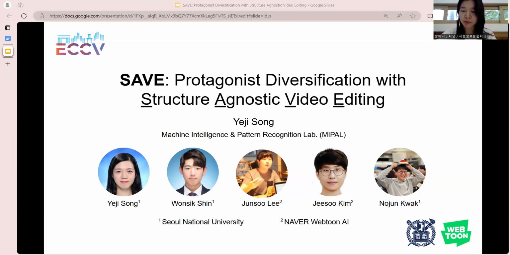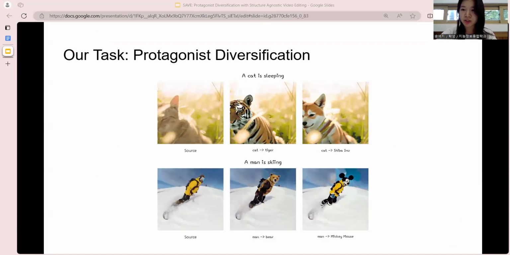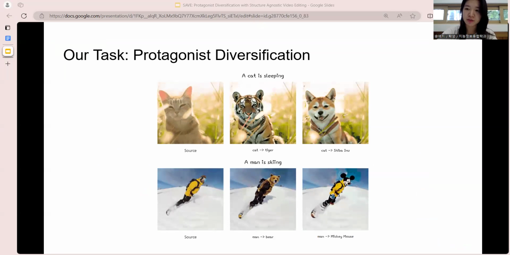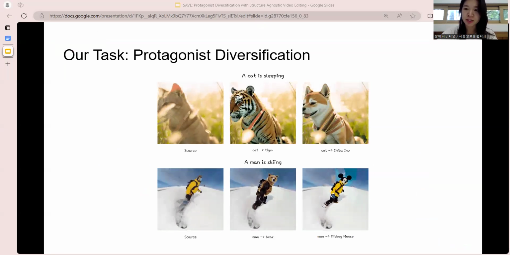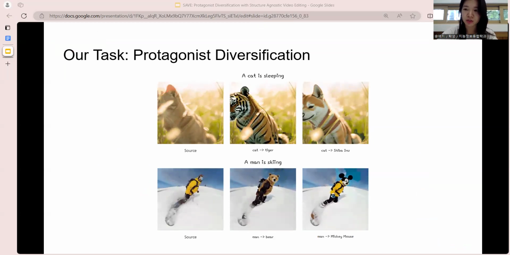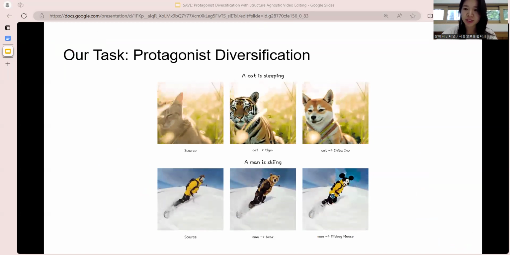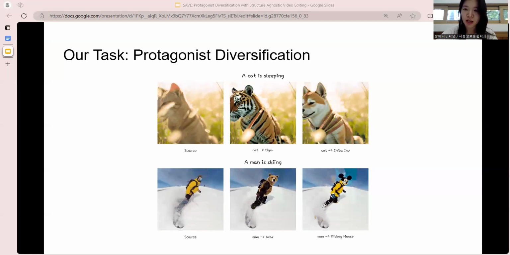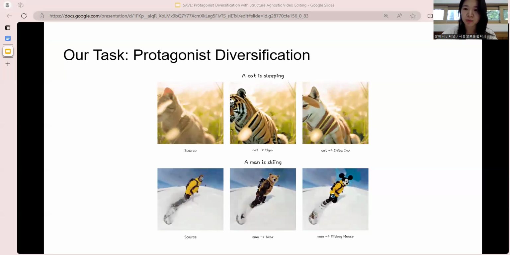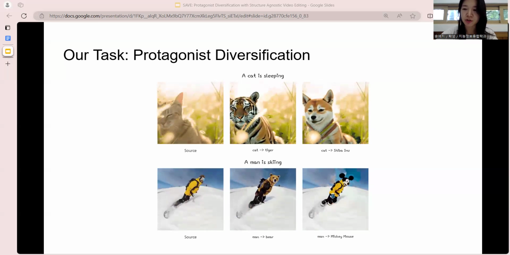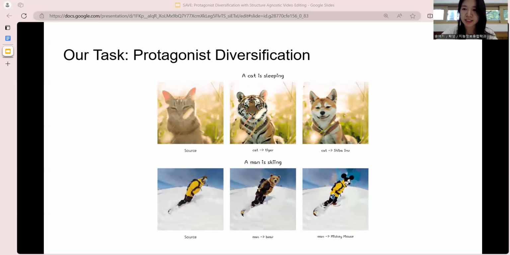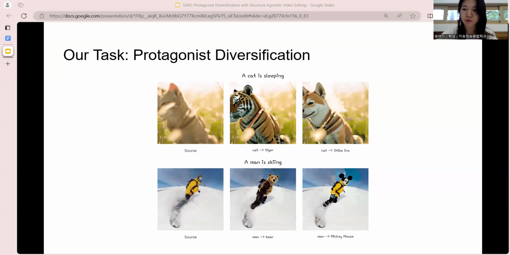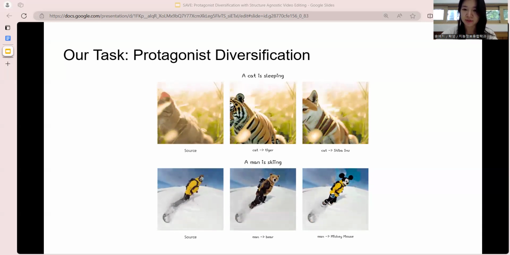Today, I will present our paper, Protagonist Diversification with Structure Agnostic Video Editing, or SAVE for short. Our paper focuses on the protagonist diversification in the video. Given a source video, the goal is to edit the protagonist while preserving the motion. The existing methods tend to struggle with this task, especially when the target protagonist has largely different body structures. I will begin by exploring the limitations of the existing approaches and then introduce our method, which effectively addresses these issues and demonstrate the potential for more diverse and extensive video editing.